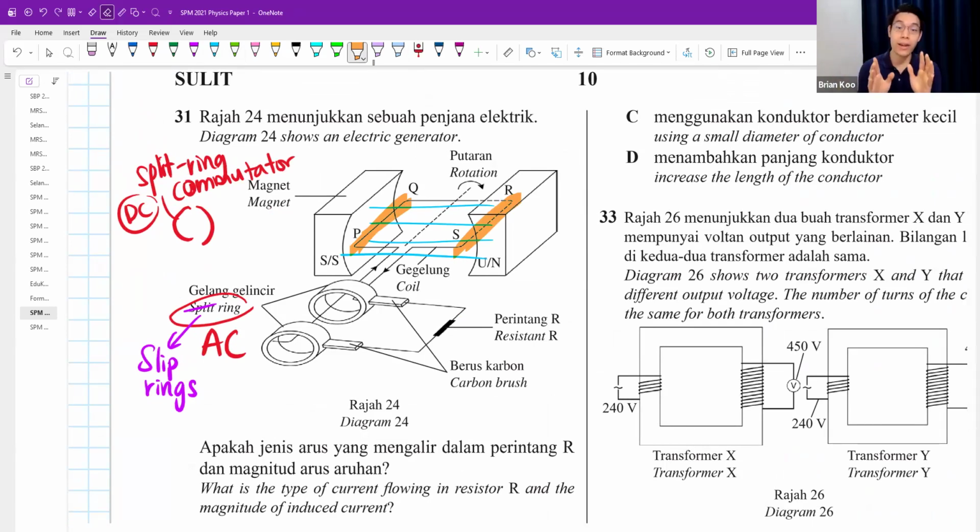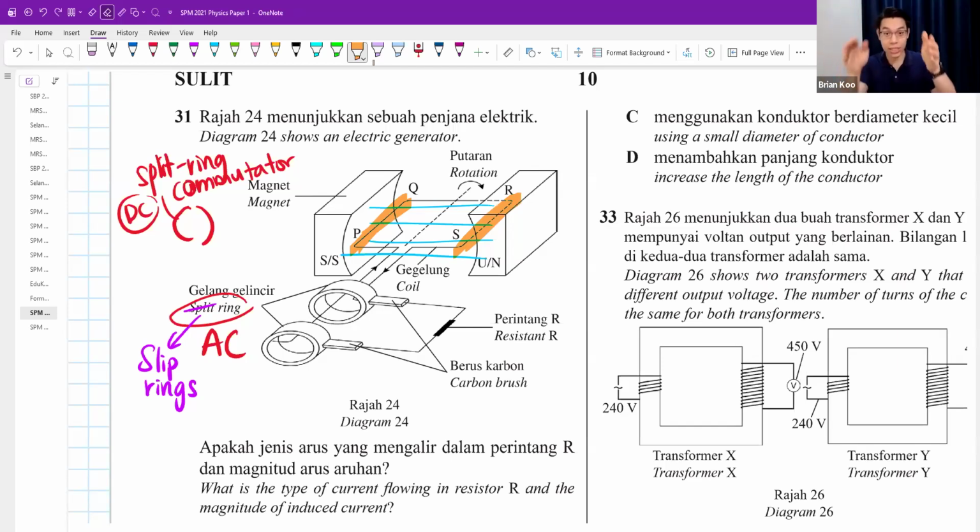Now, according to Faraday's law, I need to be able to cut those magnetic flux lines to induce an e.m.f. and then induce a current. You cut the lines, you will get more current. Now imagine you have a lot of lines in front. The orange color coil is my hands. Because the coil keeps on rotating, the generator keeps on spinning.